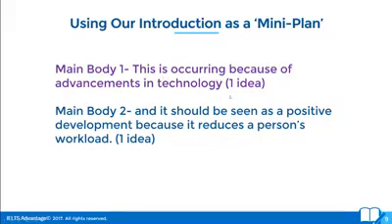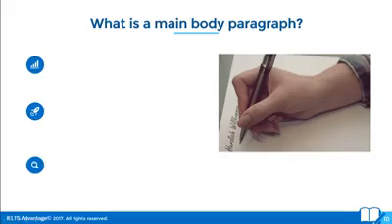This is occurring because of advancements in technology, and main body 2 is going to be about this idea, it should be seen as a positive development because it reduces a person's workload. So this acts as a help to the reader, because the reader knows exactly what is coming up in the main body. They know exactly what this essay is about. You've introduced them to these topics, and then you're going to take these ideas and develop them in your main body.